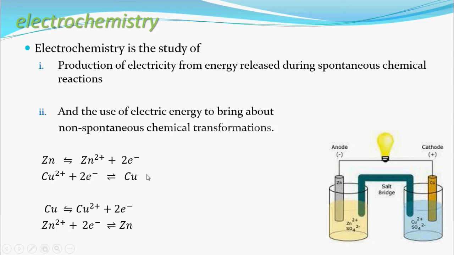The spontaneous reaction is what we saw; the reverse, producing Cu2+ from copper, and absorbing electrons to form zinc from Zn2+, is non-spontaneous. To carry out the reverse of these reactions, we need some external energy, and that is the electrical energy we use here. Carrying out this non-spontaneous reaction using electrical energy, this also we study in electrochemistry.